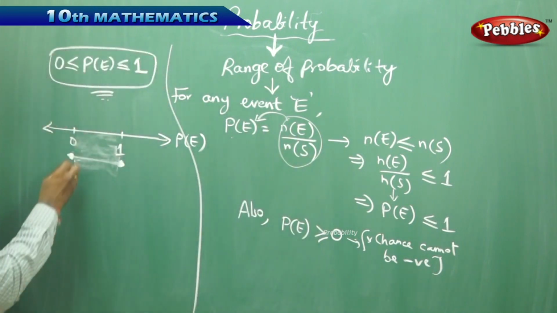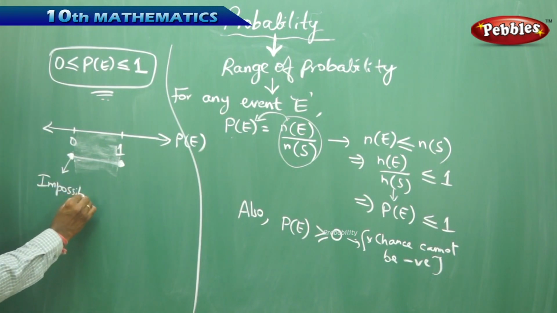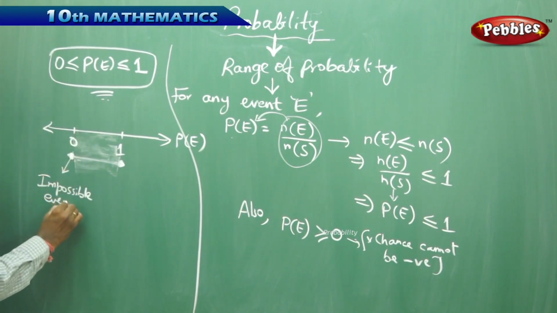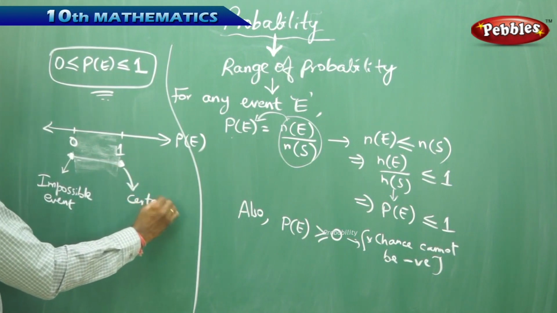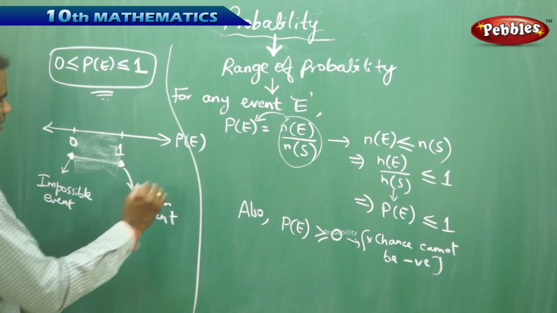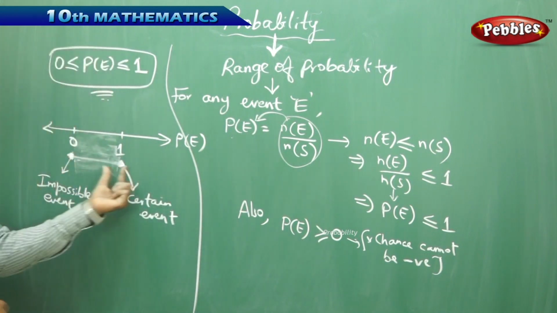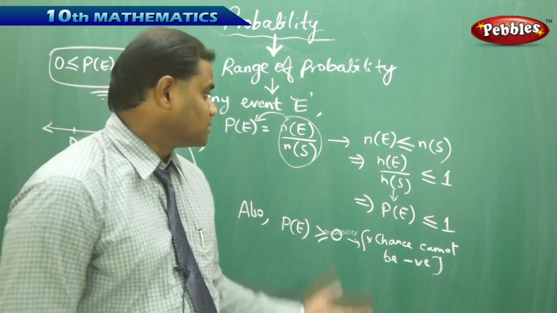At the most, here I get an impossible event, because P of E is 0 at this point, and at the most it is 1 if it is a certain or a sure event. The impossible event, the certain event and the range of P are understood through the basic definition of probability as N(E) by N(S).